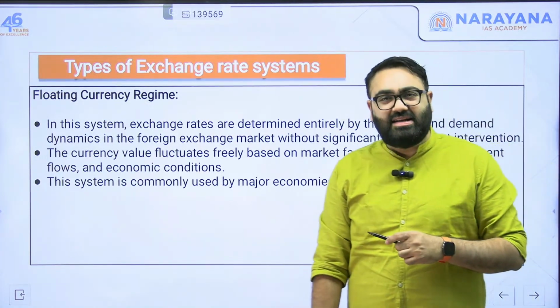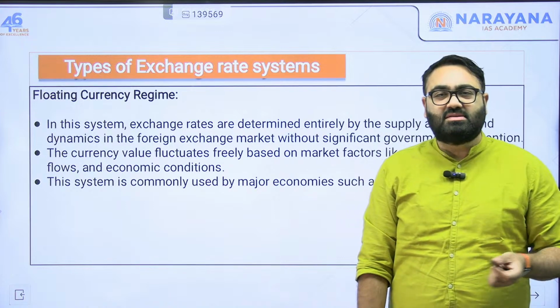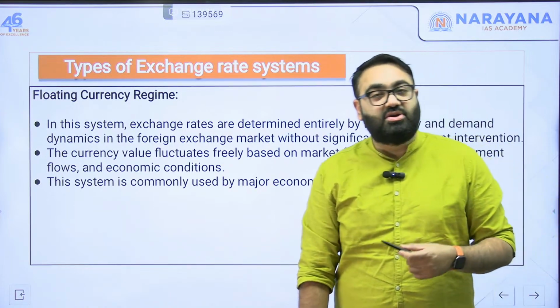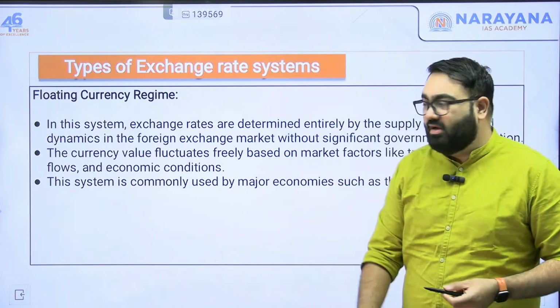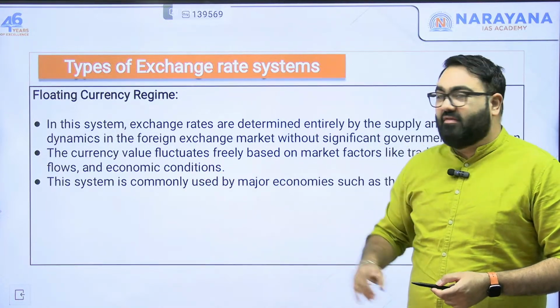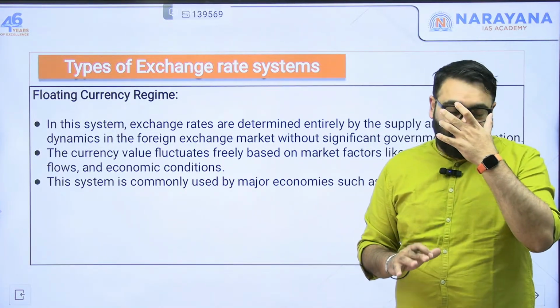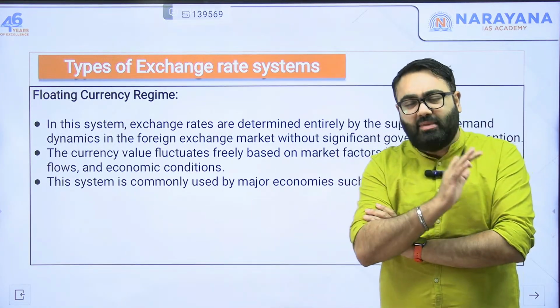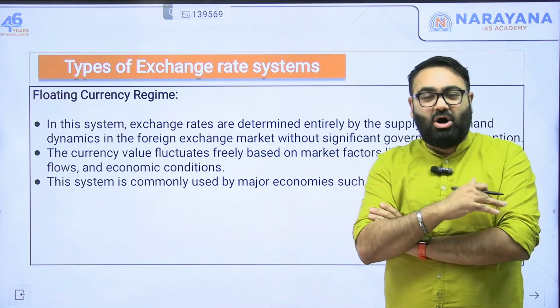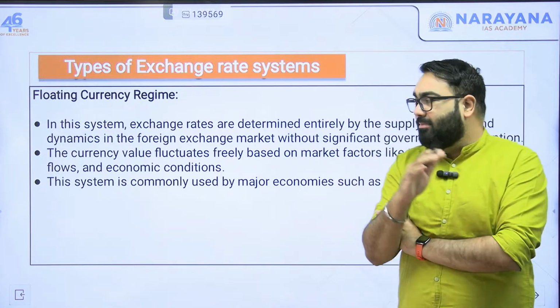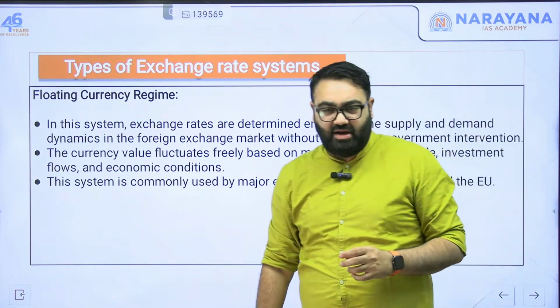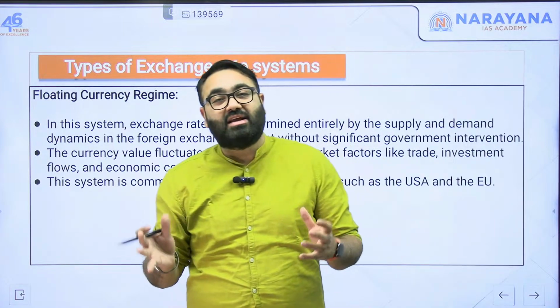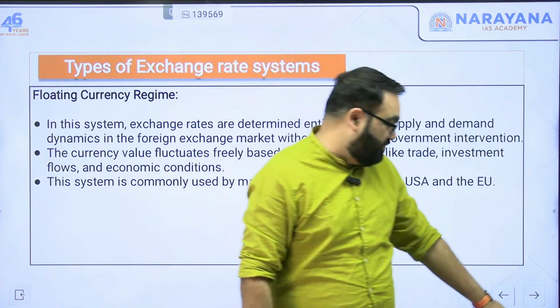This usually is seen in developed economies, the US, a lot of Western European countries, most European countries rather, follow this kind of system where there are no checks and balances from the side of the government. The government just lets the market decide on the basis of supply of currency. The market will decide what exactly will be the rate. So that is an ideal floating exchange rate situation.